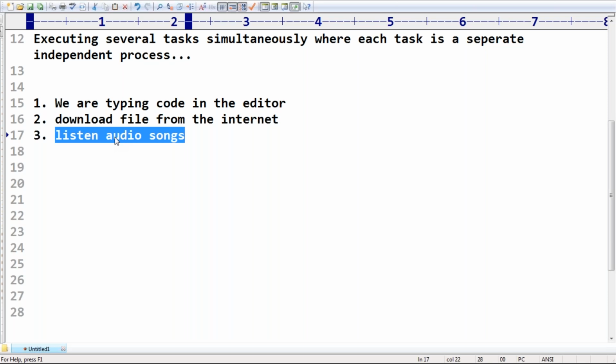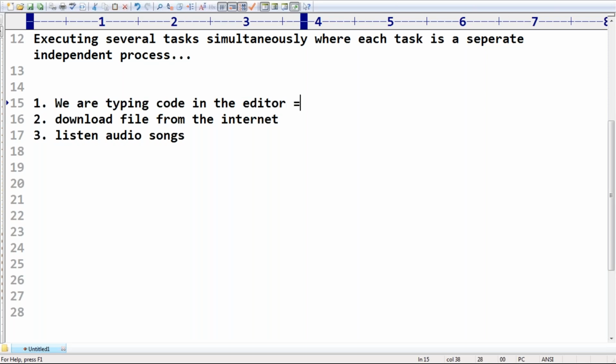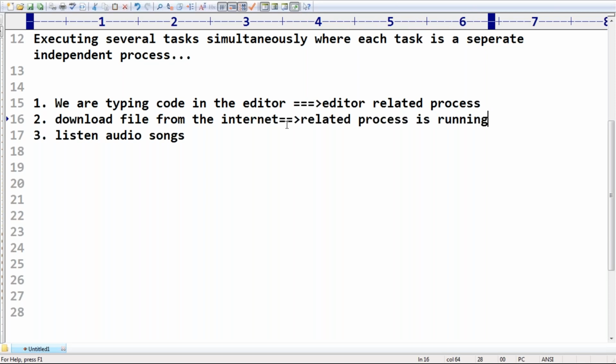Now I have one small doubt, sir. First activity, we are typing code in the editor. Then automatically the editor related process is running. Next, we download a file from the internet, so the download manager related process is running.